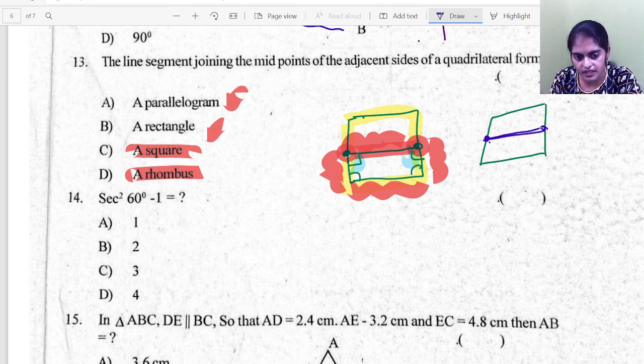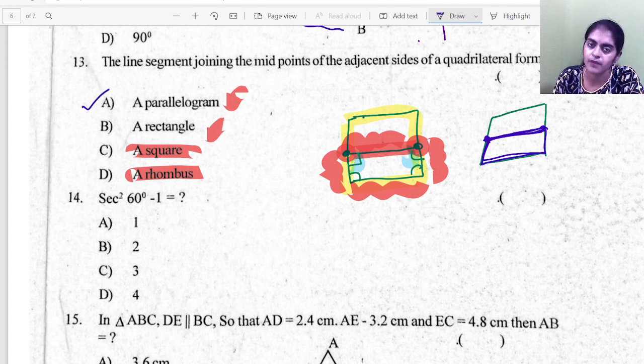So here you can see clearly what shape is formed: a parallelogram. A parallelogram is definite. In the special case where the angles are 90, it will be a rectangle. But usually the answer is parallelogram.